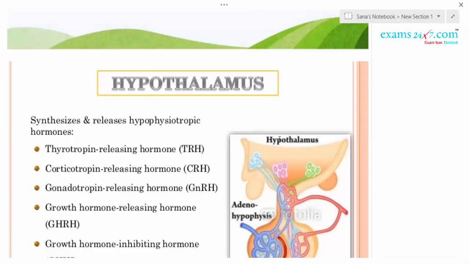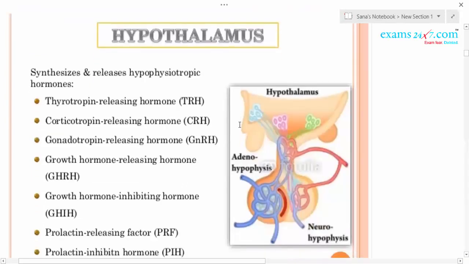It contains several groups of neurosecretory cells called nuclei, which produce various hormones. These hormones are mainly categorized into two categories: releasing hormones and inhibiting hormones.